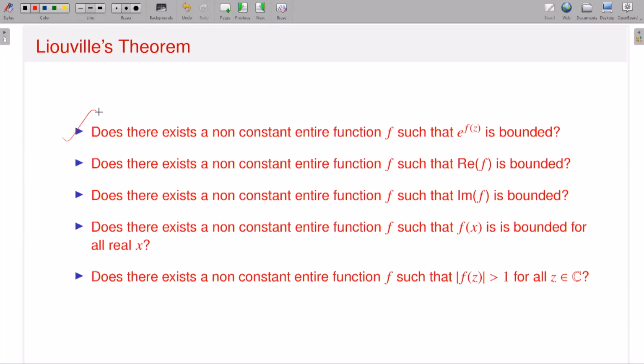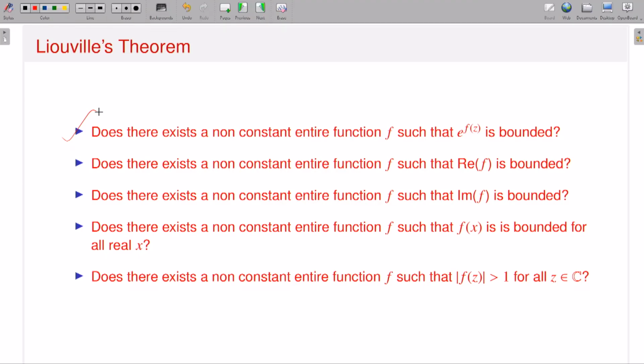Here contradiction means you have to prove that f is constant, and there are many ways you can prove f is constant. This kind of problem I already discussed: if I have entire functions, analytic functions which are taking purely real values or purely imaginary values, then you can already prove such functions are constant. So similarly, using Liouville's theorem and method of contradiction, or using an explicit example of your function, you will be able to tackle those kinds of problems. For example, let me talk about the first problem. What is my question? Does there exist a non-constant entire function f such that e to the power f is bounded? You first go for method of contradiction.